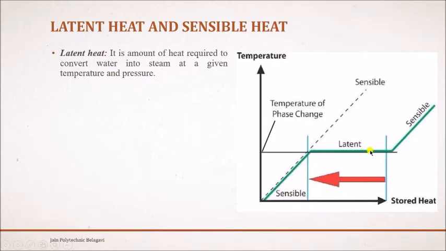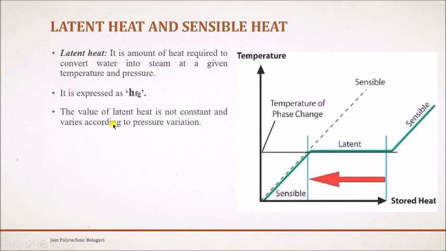Clear? Here you can see the latent heat. The heat absorbed by the water during the formation of steam is called latent heat. It is expressed by h suffix fg, that is hfg.